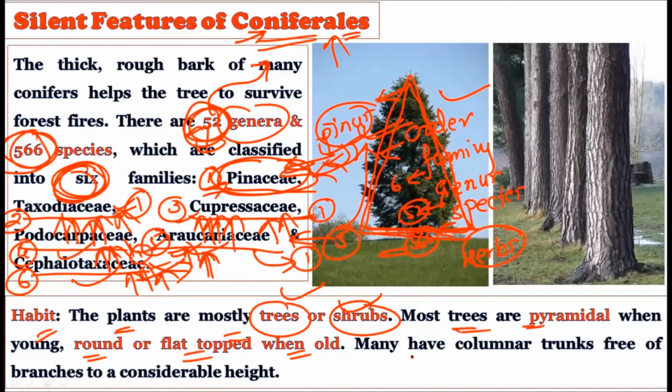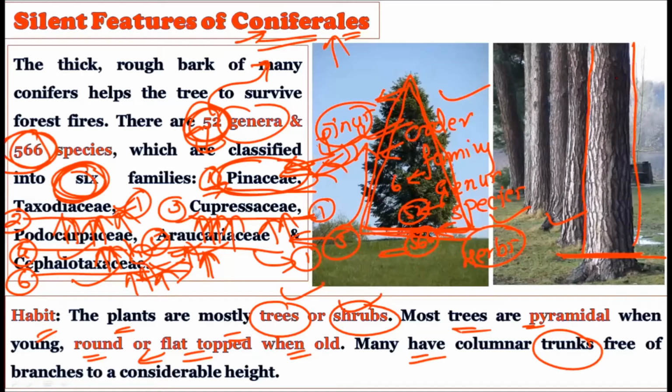Now many have columnar trunks free of branches to a considerable height. Consider this, majority of the members of the coniferales are showing branch free trunks. Understand through this picture. This is the trunk of the coniferales, and you will not see branching at the base. So the branch free trunk is present at the base to a considerable height, and after reaching the considerable height, at the top they show the presence of branches. Whatever branches are there are present at the top of the tree, and the whole trunk is free of branches. So habit wise, there were trees and shrubs.